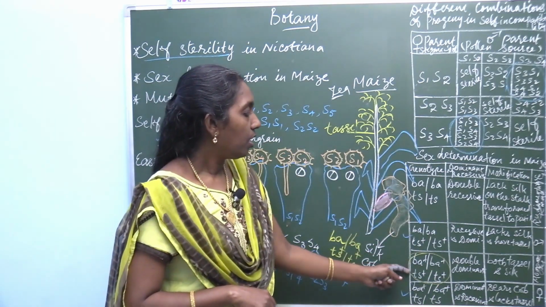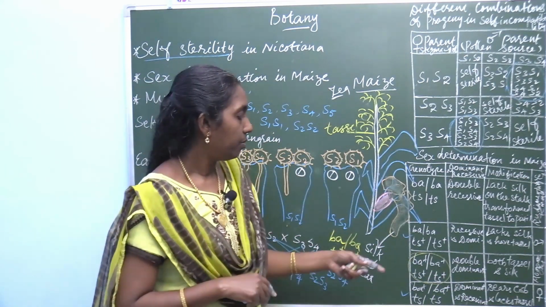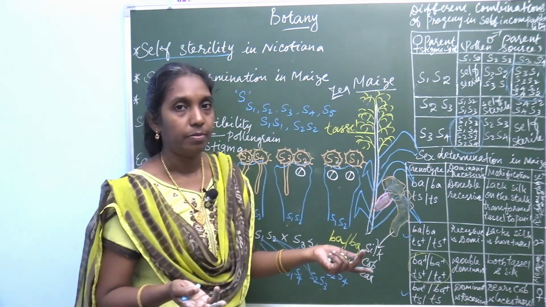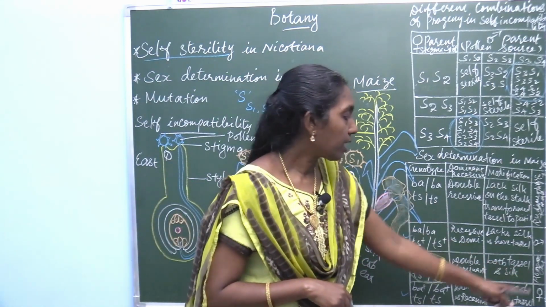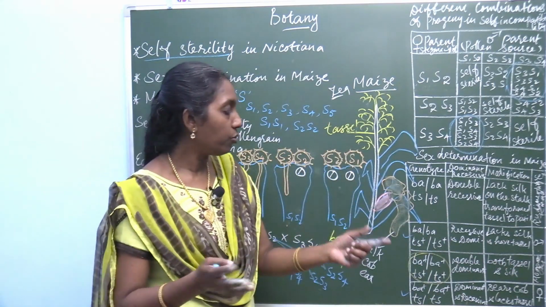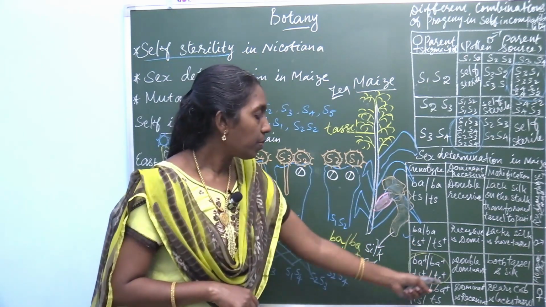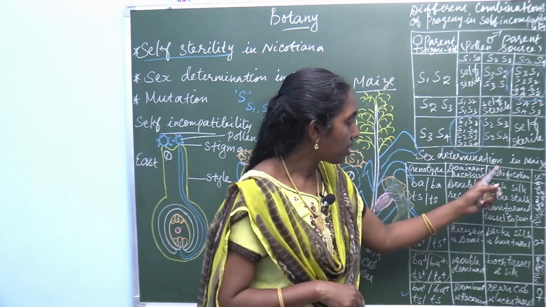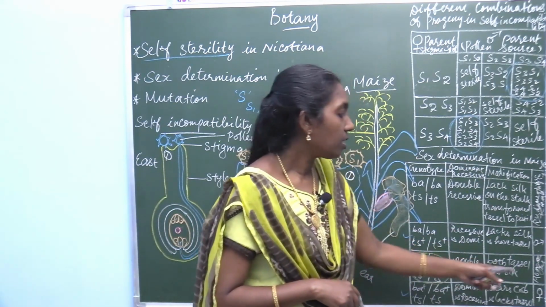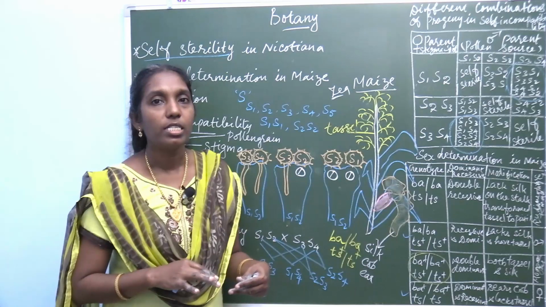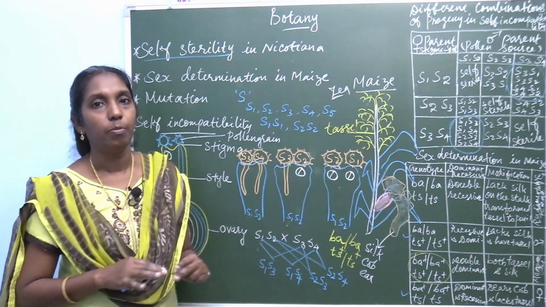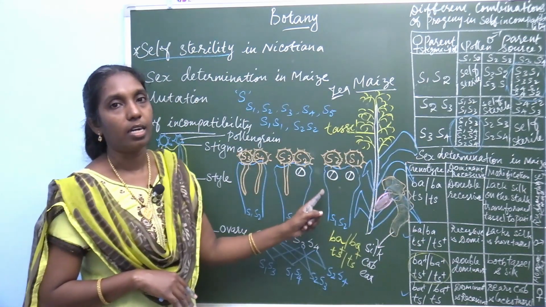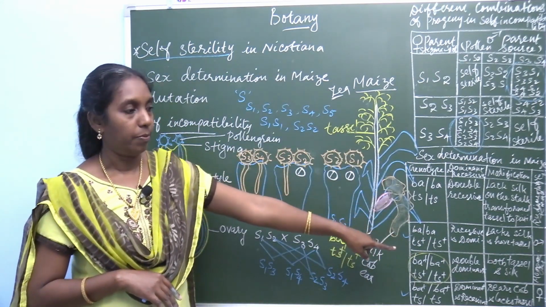And here, double dominant, both BA plus, TS. So, one word question: when does monoecious condition occur? Because of the presence of double dominance. Double dominance produces what modification? Both tassel and silk are produced. So, it produces monoecious. This condition occurs in this genotype.